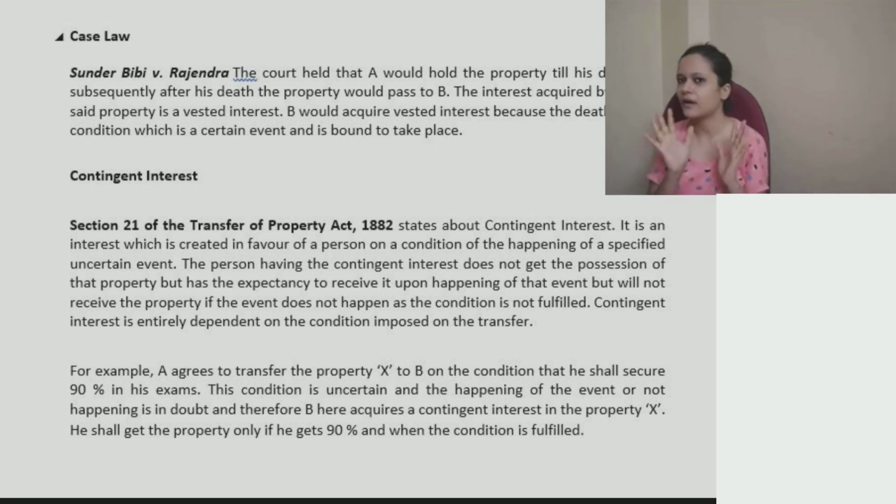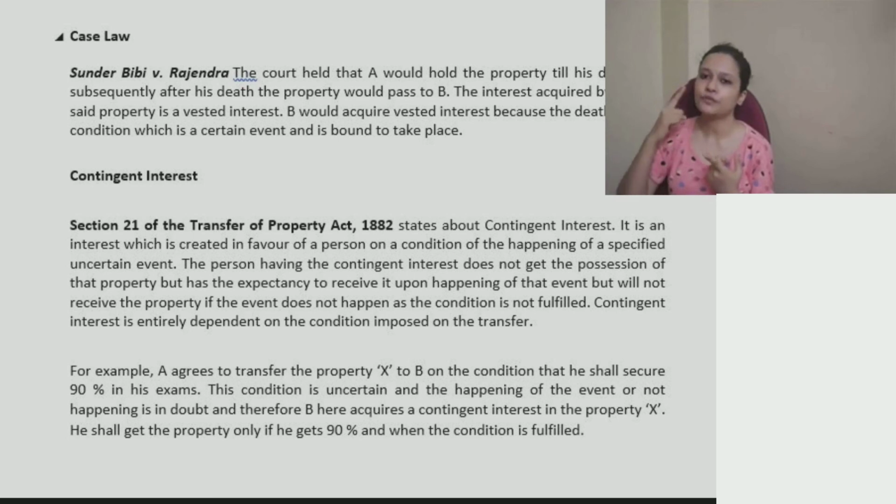Yes, you are appearing for board's exam, you are preparing for it, but we never know, right? Tomorrow this exam might get cancelled because of COVID-19. So what about it, right? It is uncertain whether you will be appearing for boards or not, whether you will be able to secure 100% or not. So it depends on some uncertain contingent event.